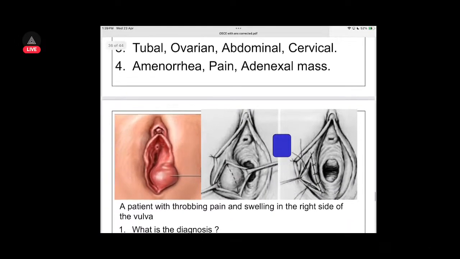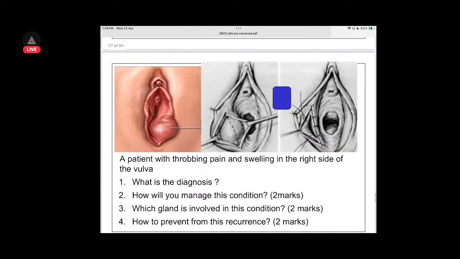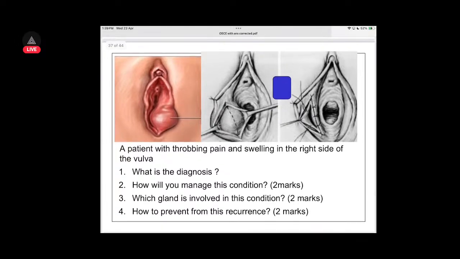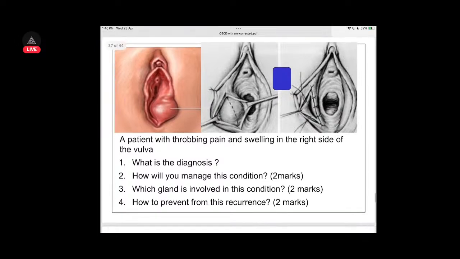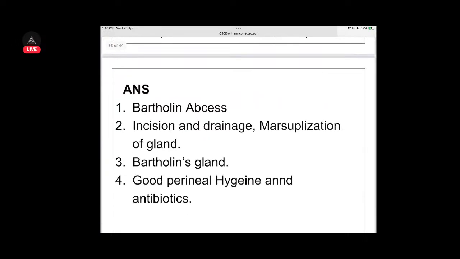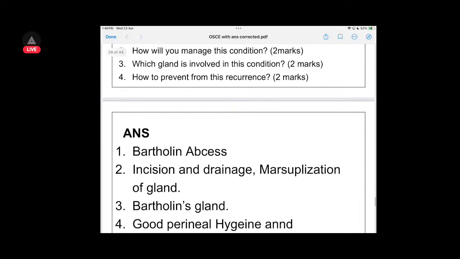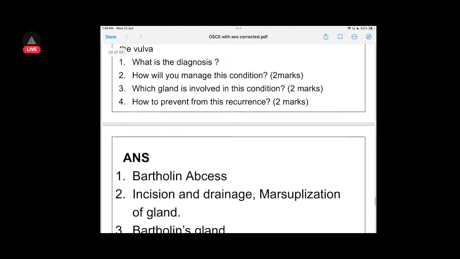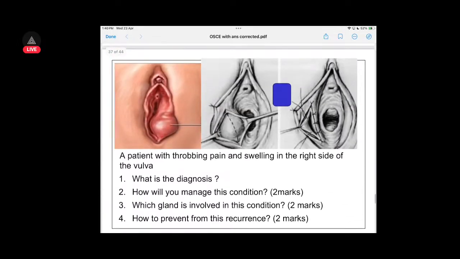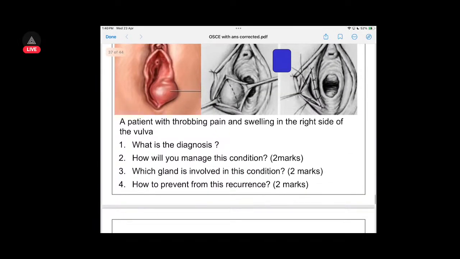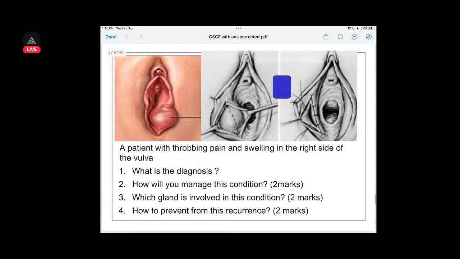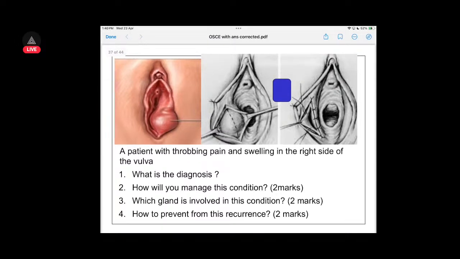Then this is Bartholin gland cyst or abscess. Management is with incision and drainage. Prevention of recurrence is removal of the entire Bartholin gland, good perineal hygiene and antibiotics. Marsupialization. Bartholin abscess, you can do marsupialization. This is incision and drainage on the left, and on the right it is marsupialization, I think so.